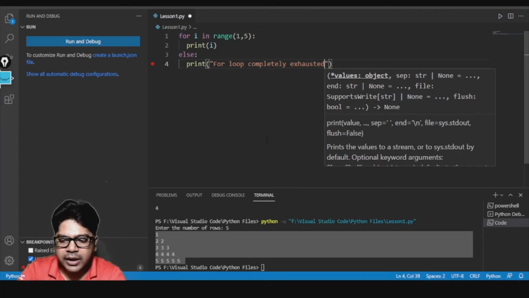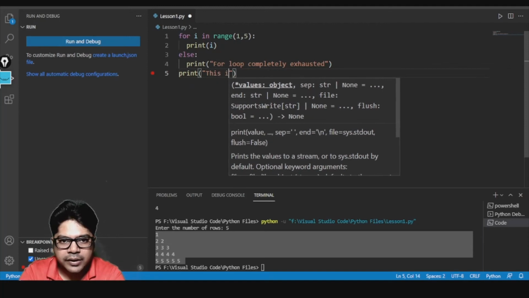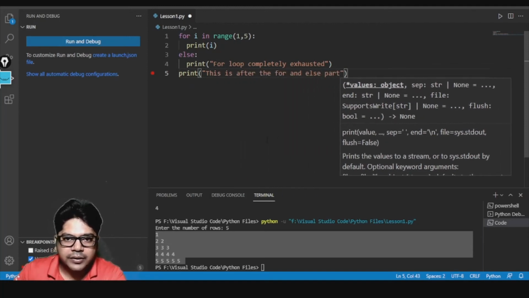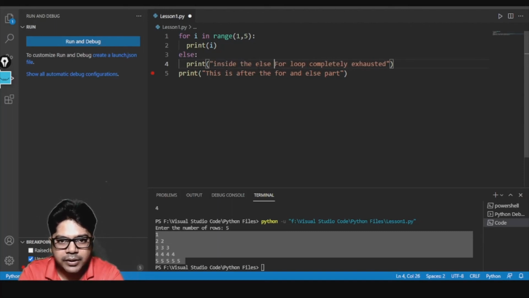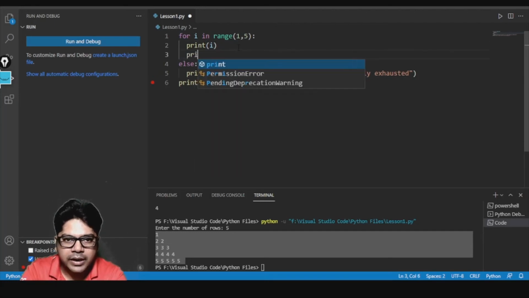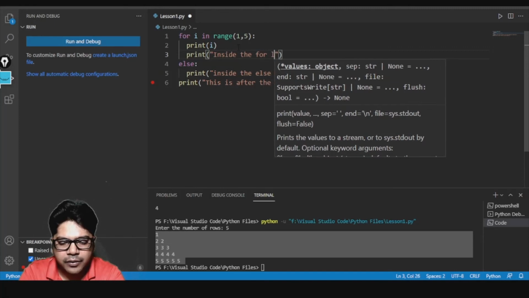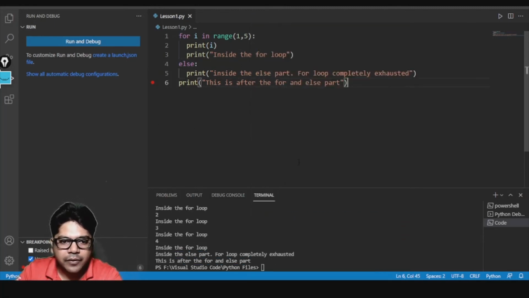After the for loop, I will write one more print statement: this is after the for and else part. Inside the else part, I will write one more print: inside the else part, and inside the for loop, print: inside the for loop. Now inside the for loop will come 5 times, that we know, right?